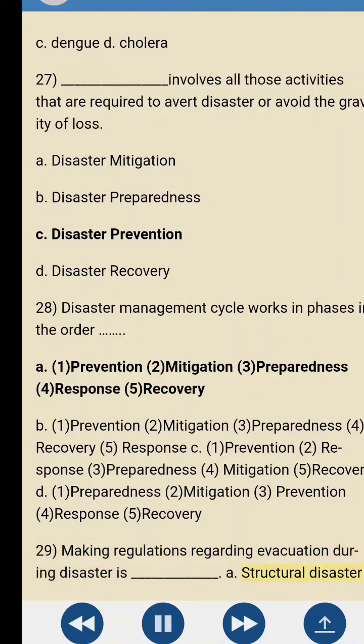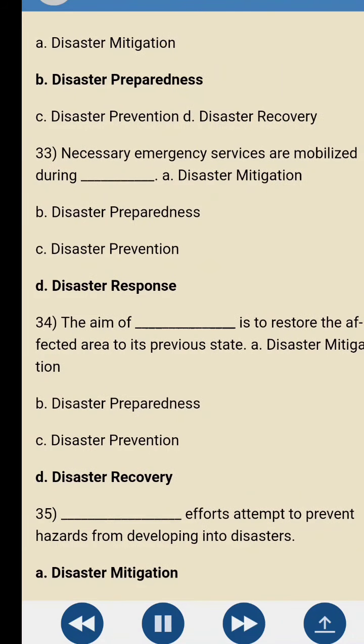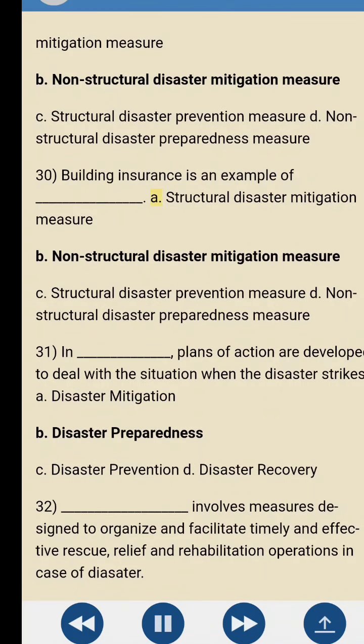29. Making regulations regarding evacuation during disaster is blank. A. Structural disaster mitigation measure. B. Non-structural disaster mitigation measure. C. Structural disaster prevention measure. D. Non-structural disaster preparedness measure. 30. Building insurance is an example of blank. A. Structural disaster mitigation measure. B. Non-structural disaster mitigation measure. C. Structural disaster prevention measure. D. Non-structural disaster preparedness measure.